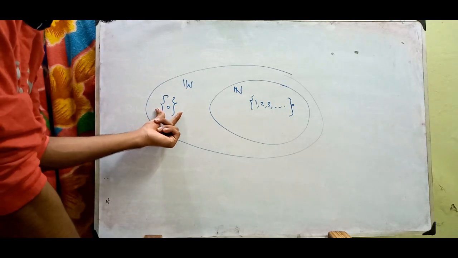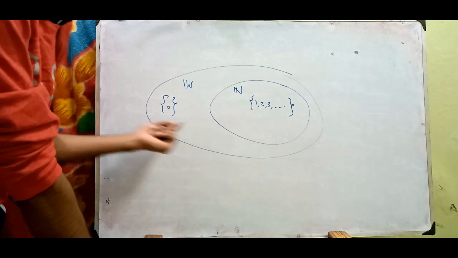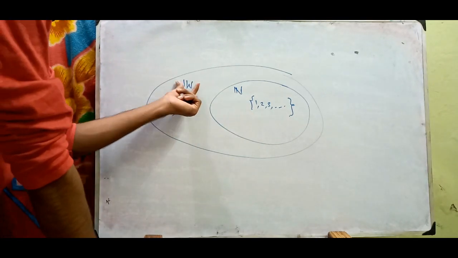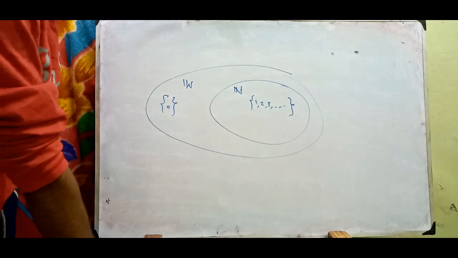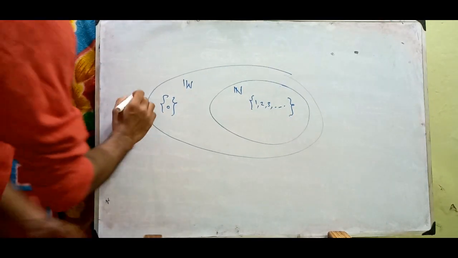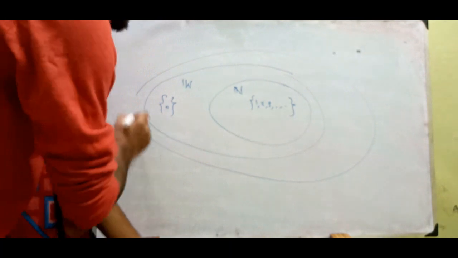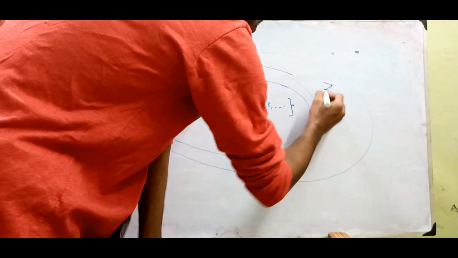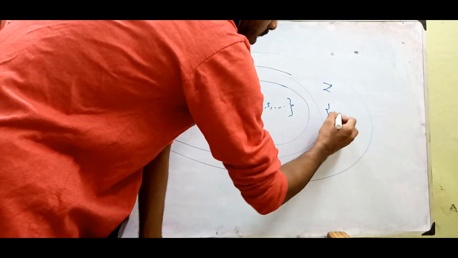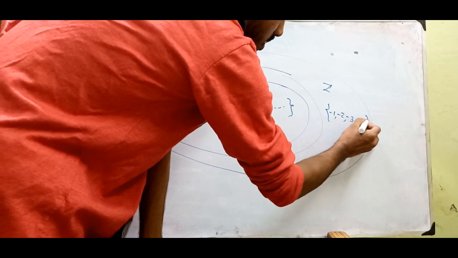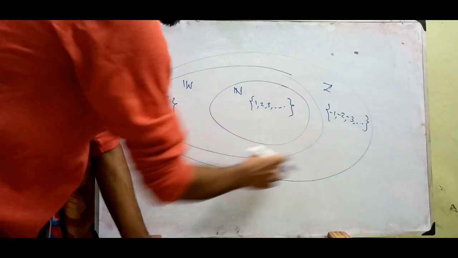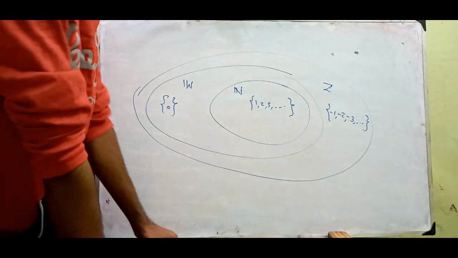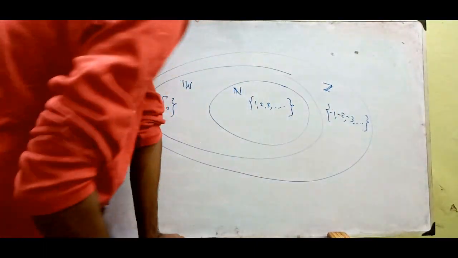Only 0 alone, included with the natural numbers, gives the whole numbers. Next, the set of all integers: minus 1, minus 2, minus 3 and so on, along with this and containing the whole numbers, is the integers. Integers are represented as Z.